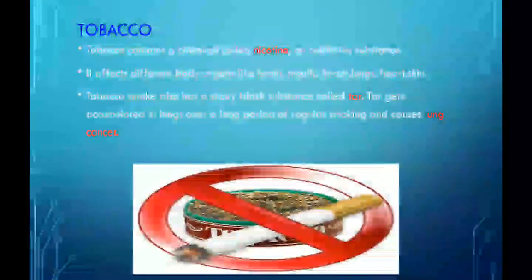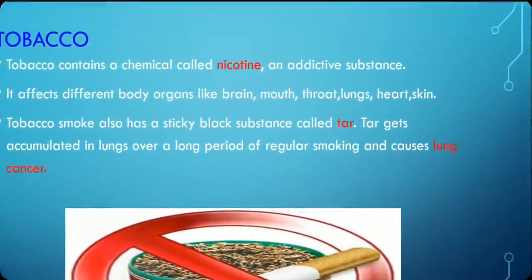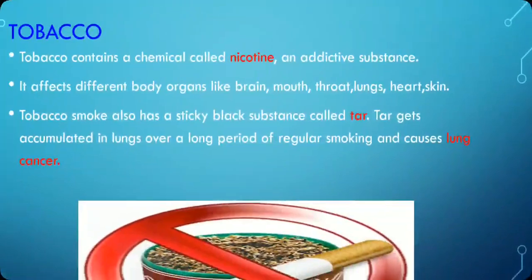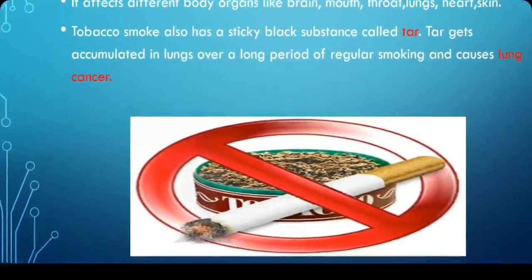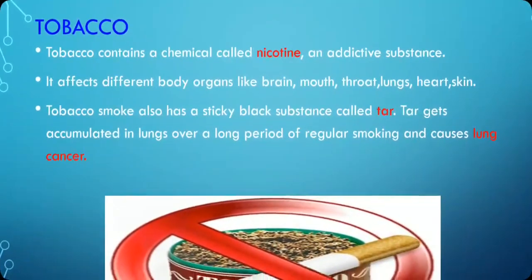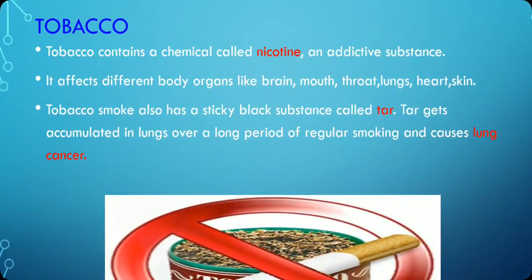The first addictive substance is tobacco. What is there in tobacco which makes a person addicted to it? It has a chemical substance called nicotine, which makes a person addicted. It means that after some interval of time the person urges for it, and the body needs it. It affects different body organs like the brain, mouth, throat and lungs.